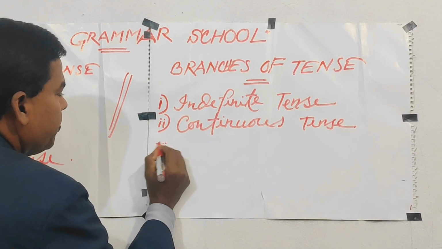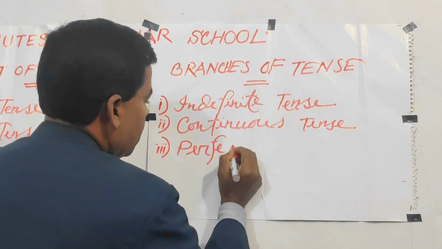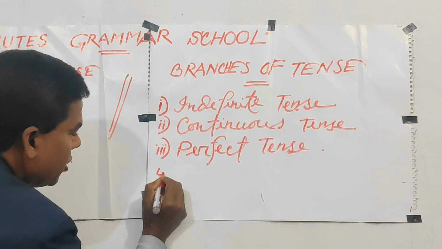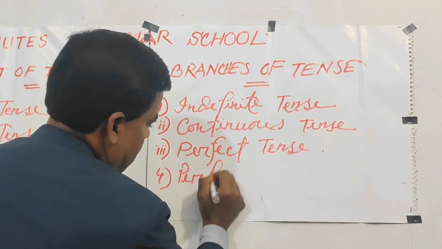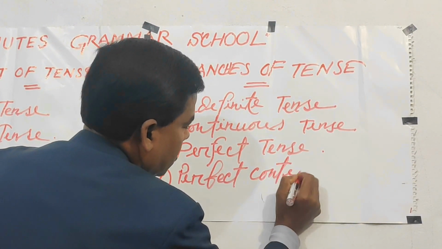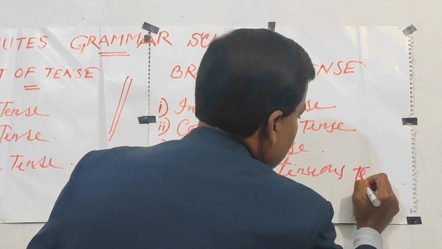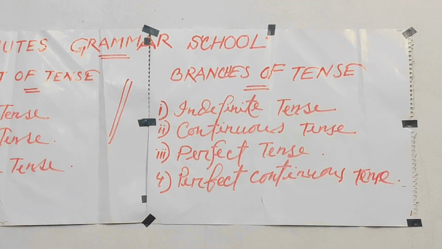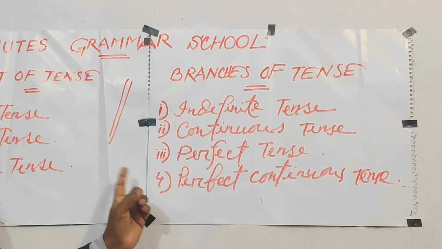Number 3, and the final one is... okay. Beloved learners, look here. Branches of tense: indefinite tense, continuous tense, perfect tense, and perfect continuous tense.